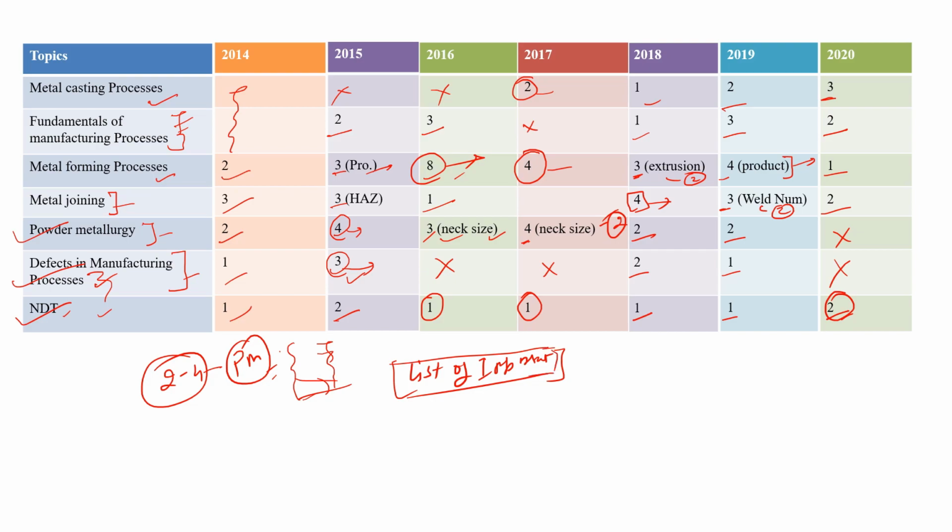Please make your study plan according to these topics, and I will be covering the IIT Bombay papers, which were set by IIT Bombay in 2013, 2005, 1999, and I can also include the 1993 paper, maybe 1993 or 1992, I do not exactly remember, but I will include these things.